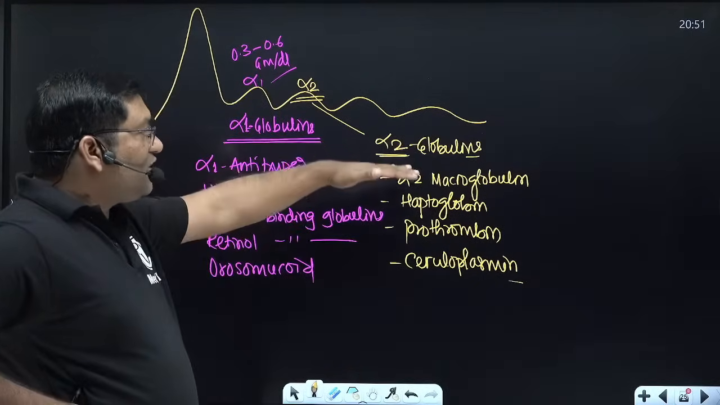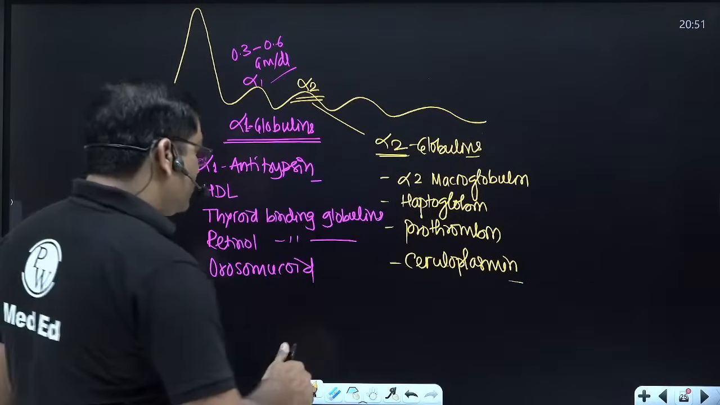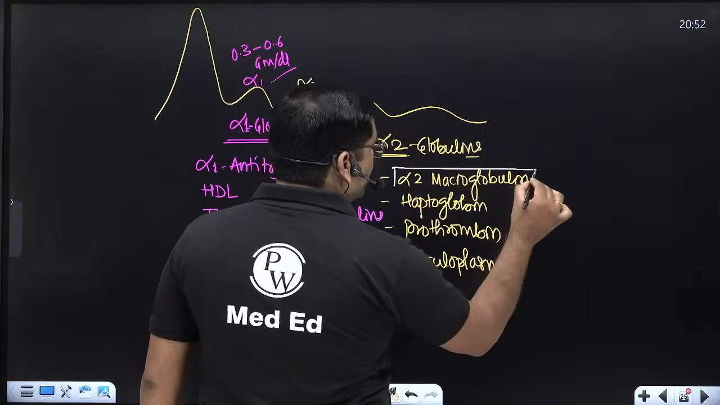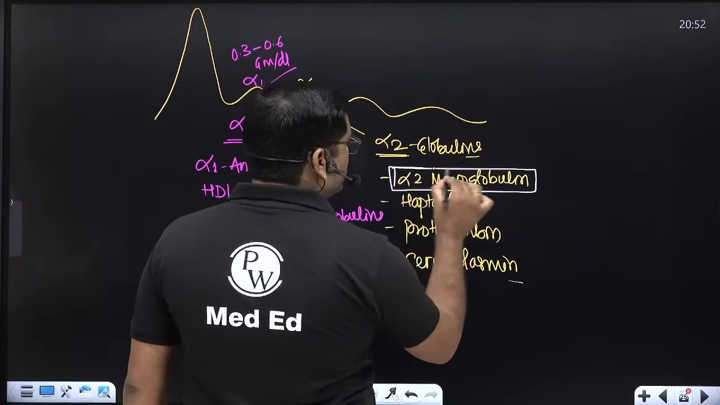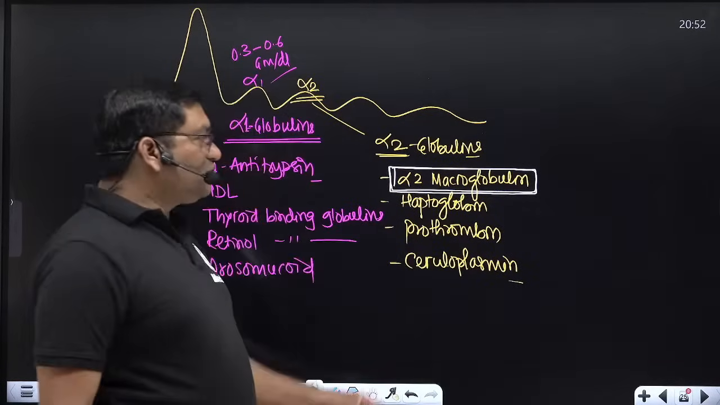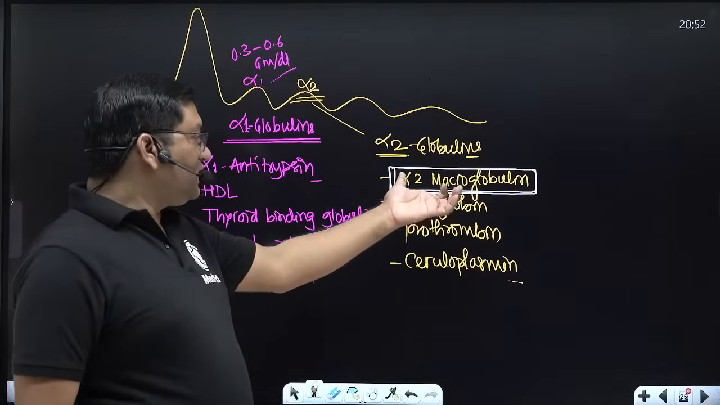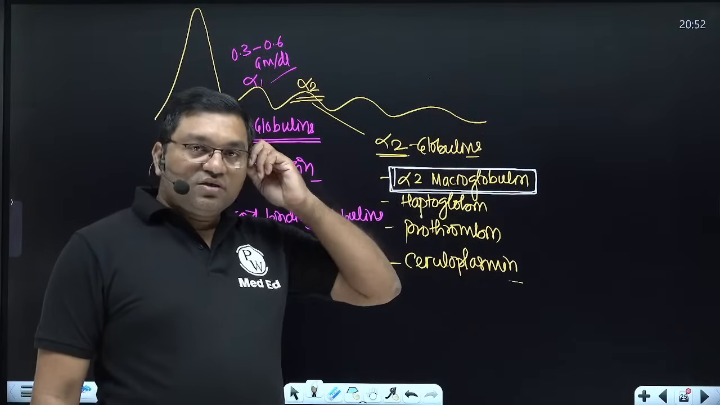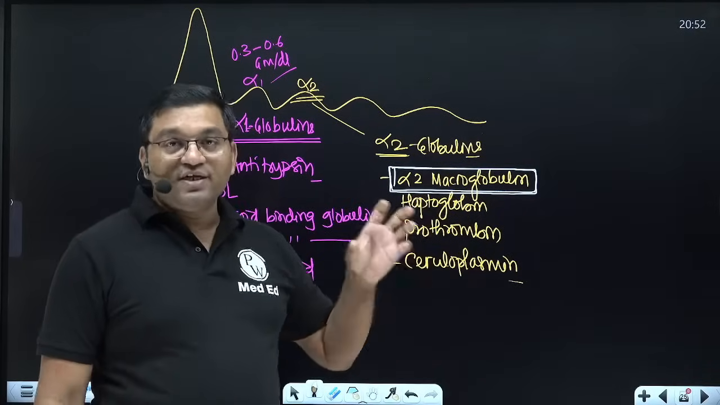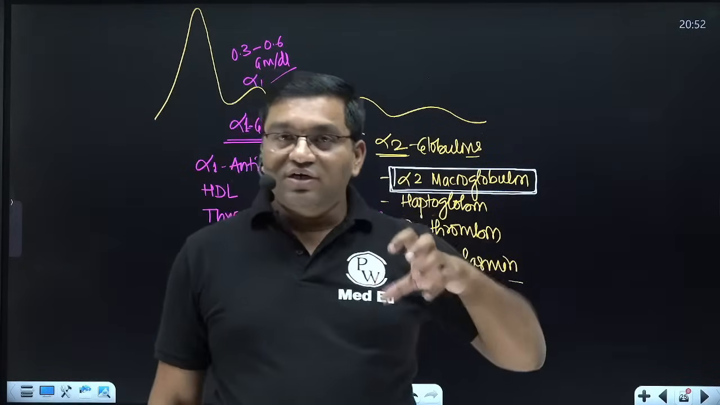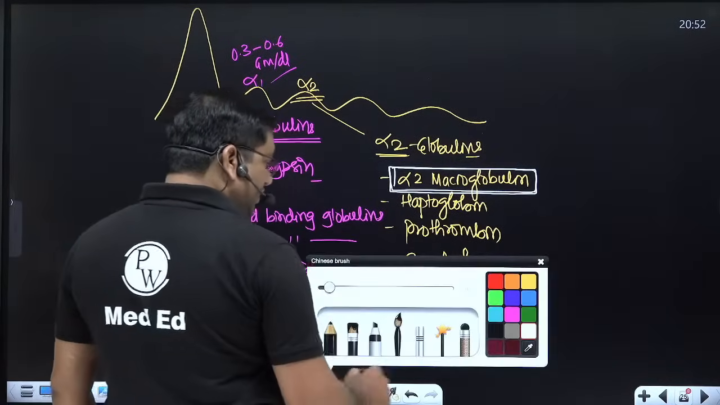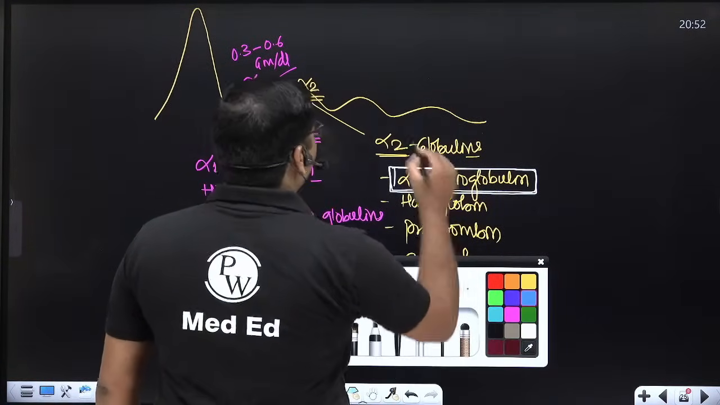So these are the alpha 2 globulins. Here the alpha 2 macroglobulin is also important. It inhibits plasminogen, and it inhibits trypsin. It has antitrypsin-like activity, alpha 2 macroglobulin. It is larger in size, and retention occurs in nephrotic syndrome. So alpha 1, alpha 2, then beta.